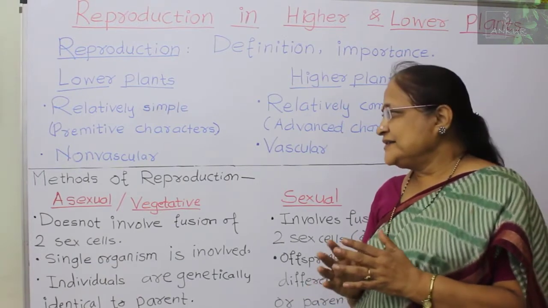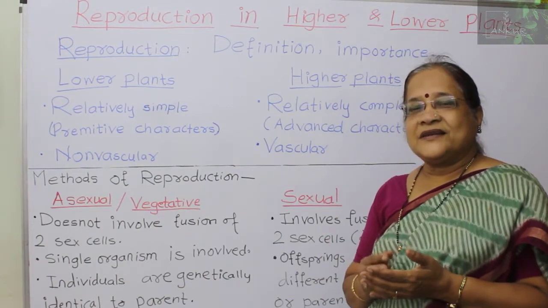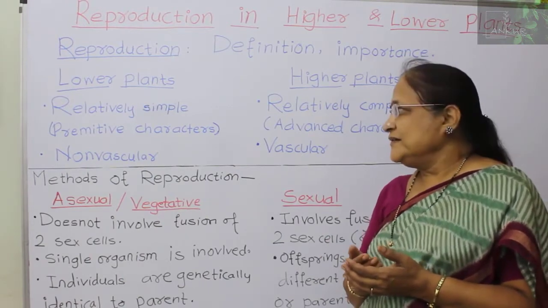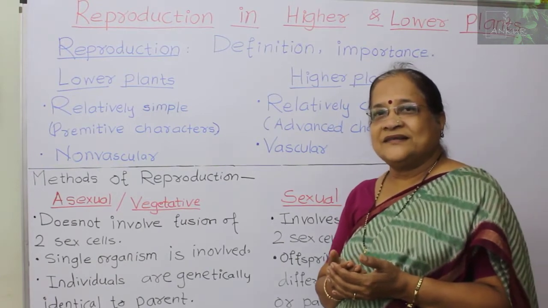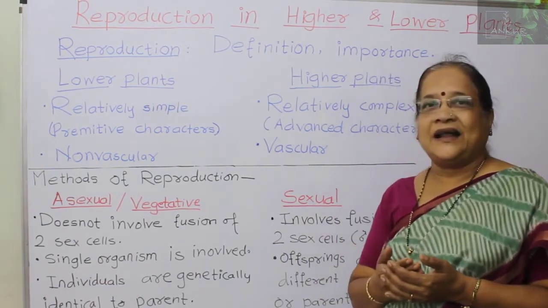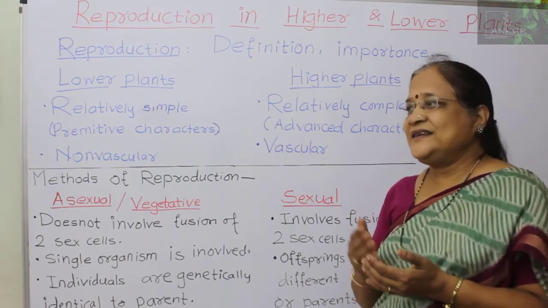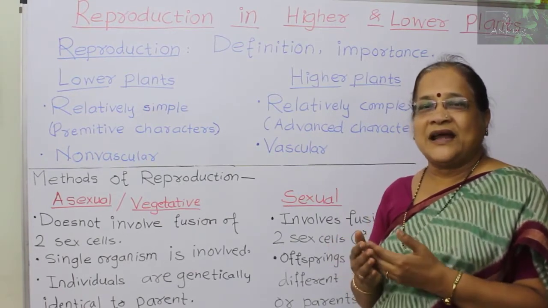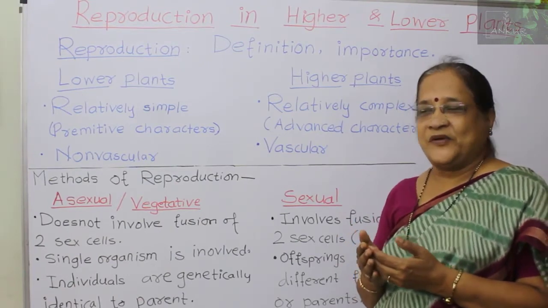After reproduction by this asexual method, you get individuals that are genetically identical or genetically similar to the parent from which they were propagated.